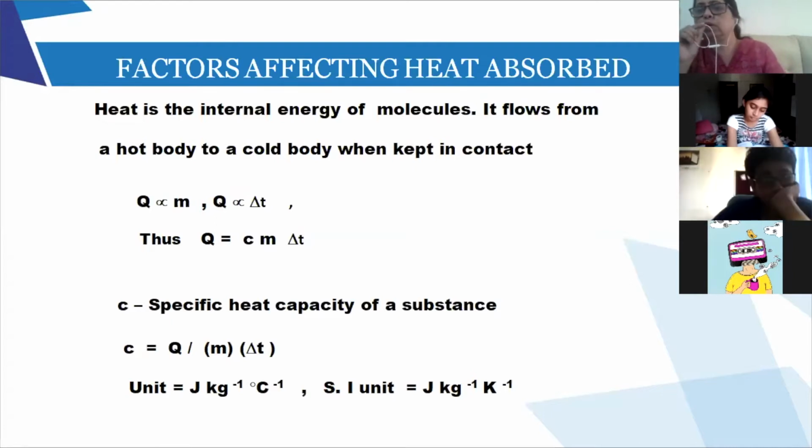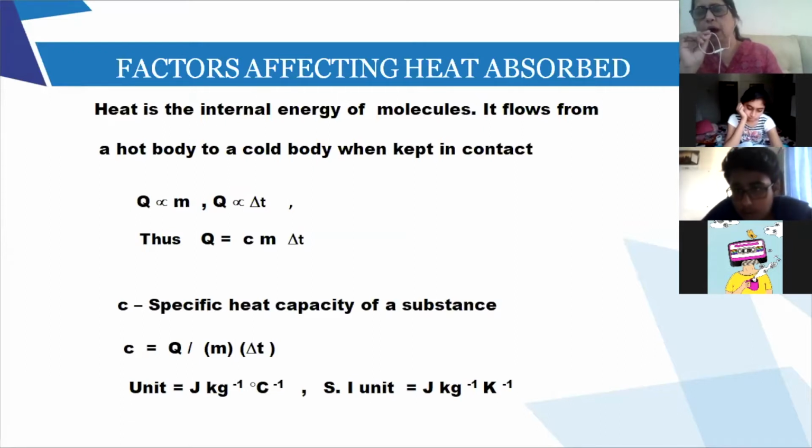Now Q. What does Q stand for? Q stands for heat. Now heat is the internal energy of molecules. It flows from a hot body to a cold body. Now, this heat energy, first thing, depends on M, that is mass. It depends on delta T, that is the change in temperature.